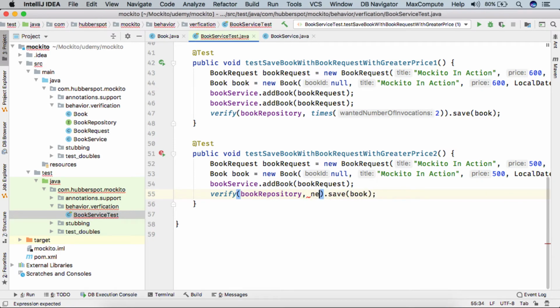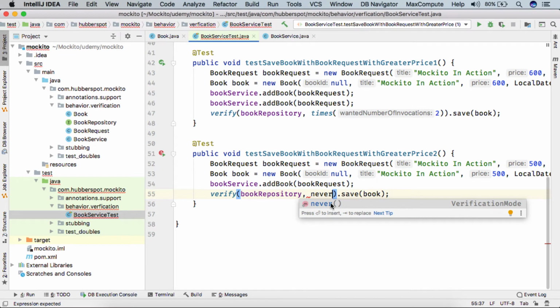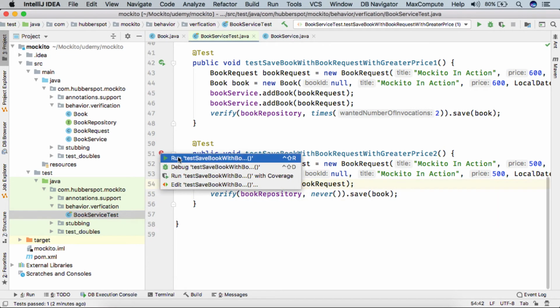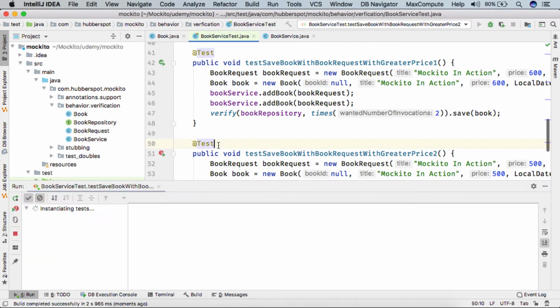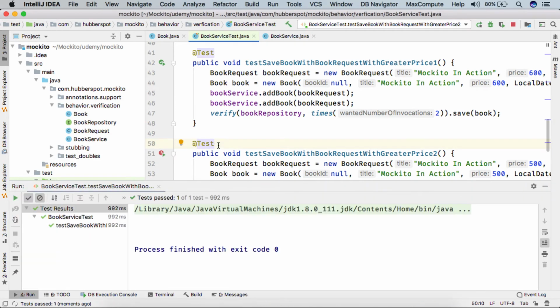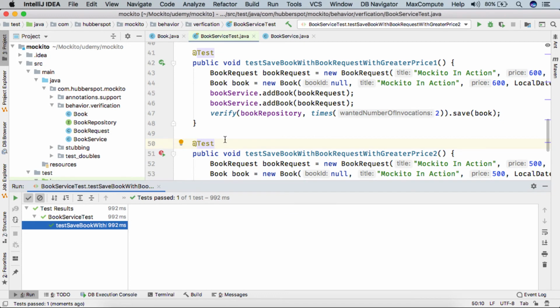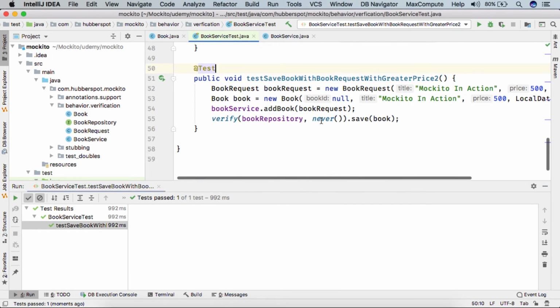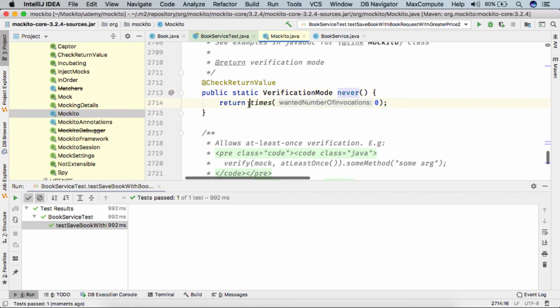Mockito has a method like never, which is also a verification mode. So if I run the test case now, you can see the test case got executed successfully. And by providing never, we are simply verifying that save was never called. And also friends, if we go inside the never, you can see it simply returns the times with a value 0.